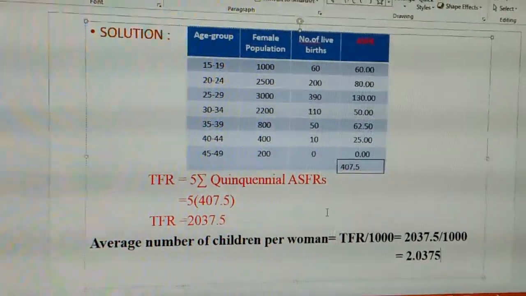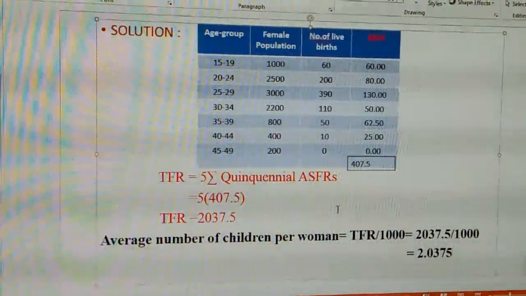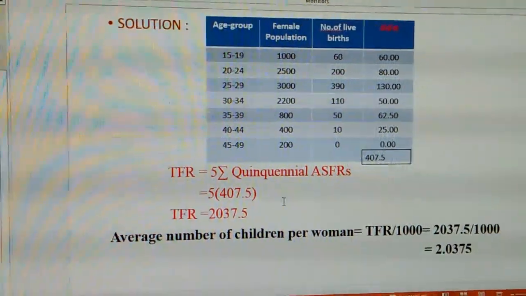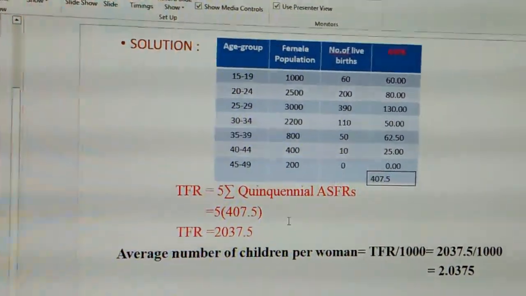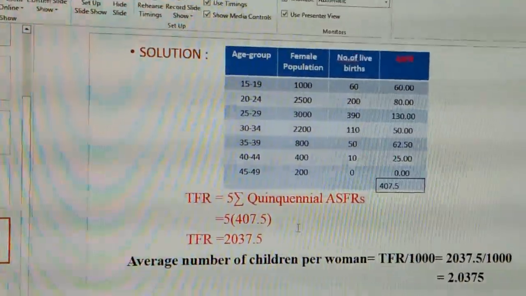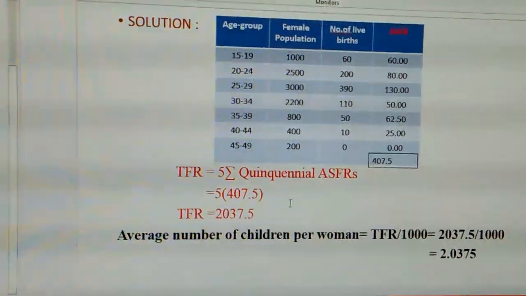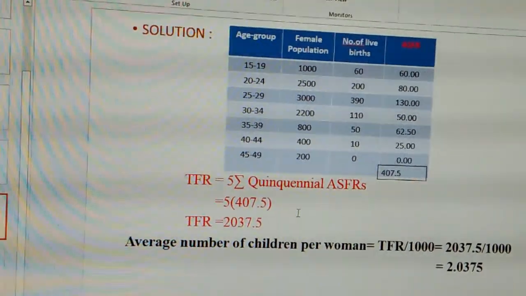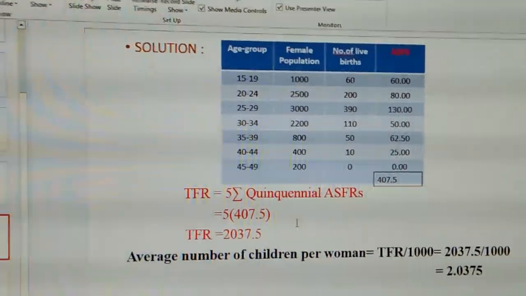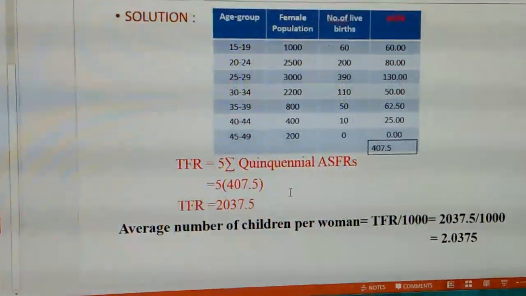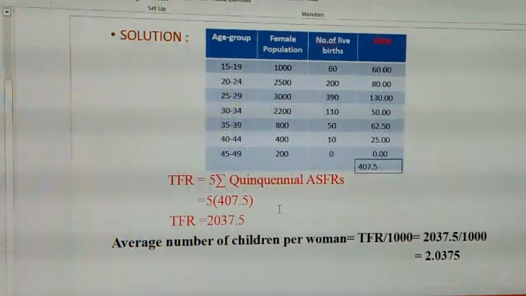This is how we need to find out the TFR problem for the 5-mark question. By the end of this problem, we came to know that we couldn't find out the rate of growth of population, whether it is increasing or decreasing. So by this we can come to the conclusion that as we did not come to know the rate of growth of population, let us in the next classes know about different topics, and let us try to understand whether the rate of growth of population will be increased or decreased by any other methods.